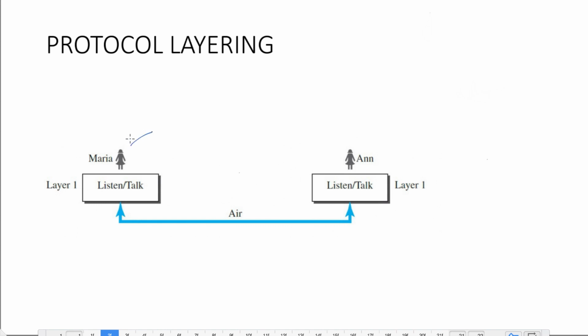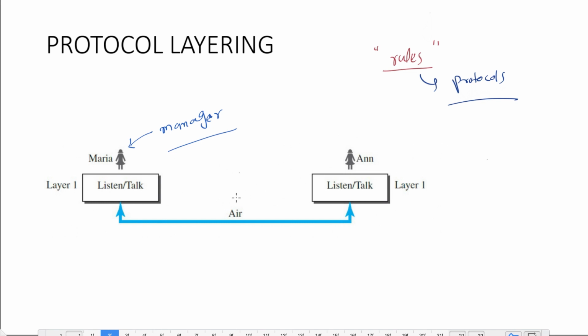Now in this case, suppose Maria is the manager or supervisor of Anne, and they are sitting in an office. Then there are certain rules or protocols that they have to follow, which means Maria will be asking Anne what tasks have been finished, what tasks are left, and will be reporting what tasks have to be done, whatever the difficulties in the last task, etc. So there are certain rules under which they are talking. These rules are called protocols. So a protocol is nothing but certain defined rules under which two people talk.